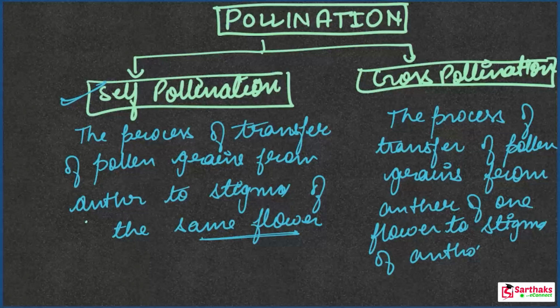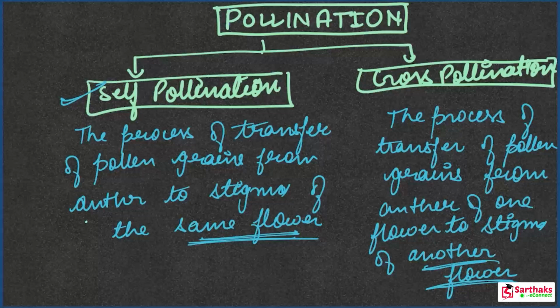Okay, so write down here: another flower. Transferring occurs between another flower. Okay, clear? But here, transferring occurs between the same flower. So this is all about self-pollination and cross-pollination.